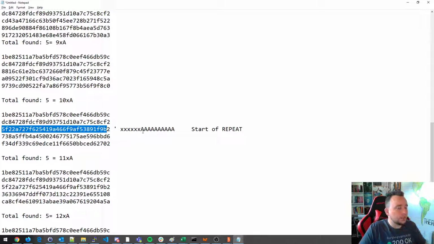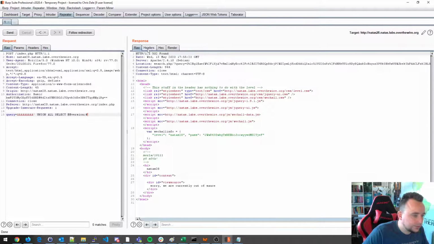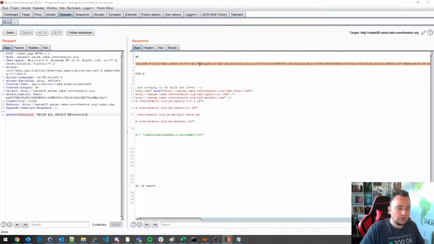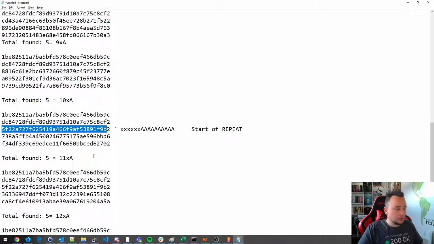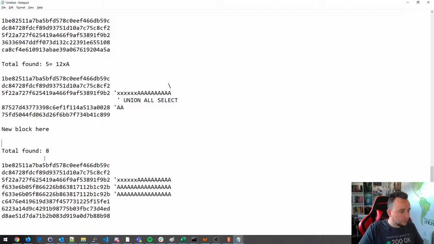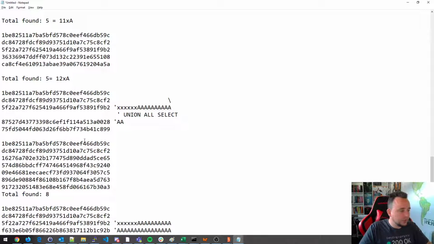So if I were to do 9 A's, give it a tick, union all, select at version, semicolon hash, that would change the value that I want to change. There we go, much better. So now we'll save that one for later in case we need it.